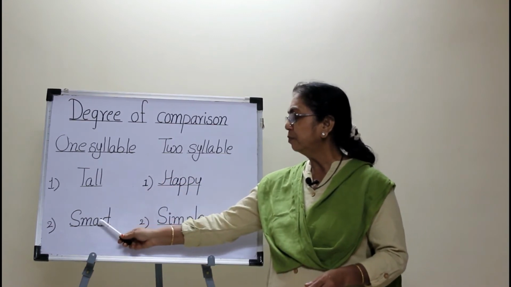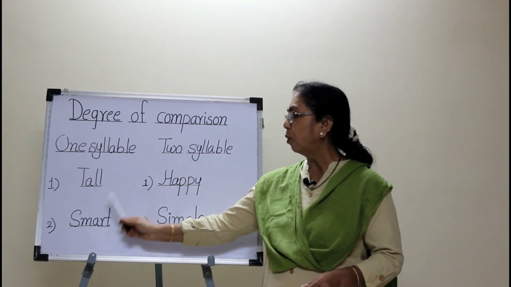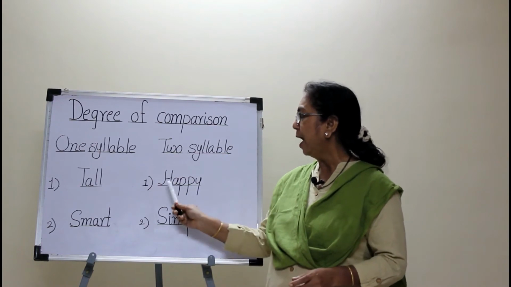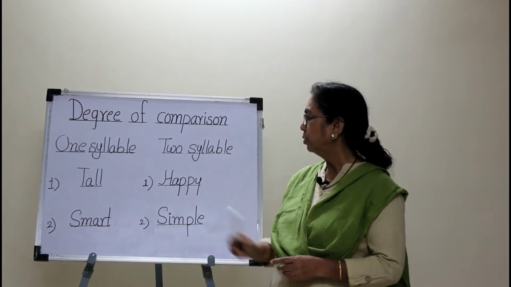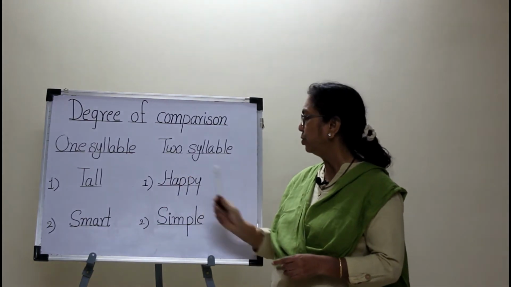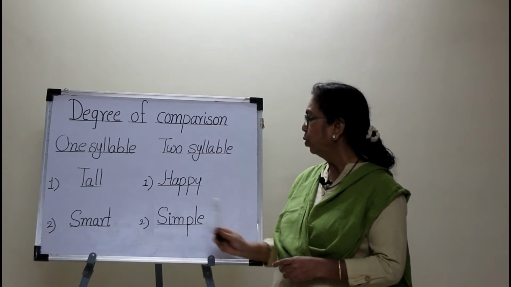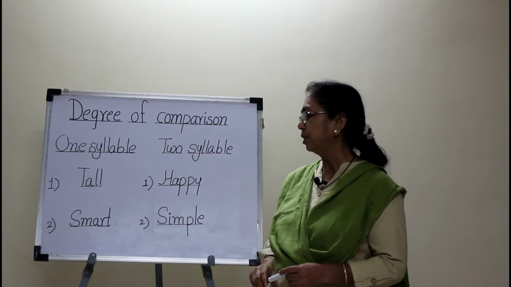Smart. This adjective also has one vowel sound, so it is a one syllable adjective. Happy. This adjective has 2 vowel sounds, so it is a 2 syllable adjective. Simple. Again it has 2 vowel sounds, so it is a 2 syllable adjective.